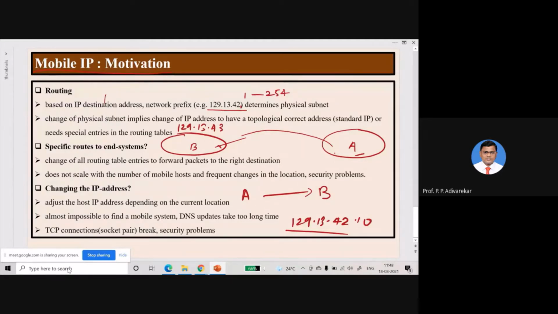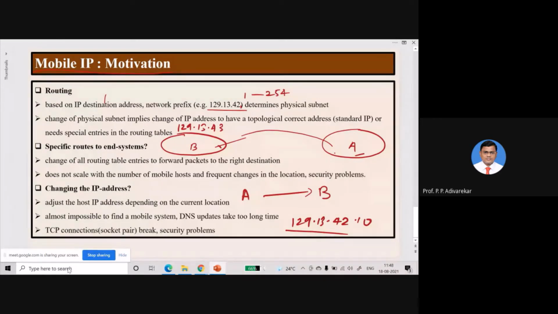The source socket will remain constant because its IP is not changing, but the destination socket changes because of the change in the IP address. If the IP address changes, the socket will also change. If the destination socket is changing, it breaks the TCP semantics, because that completely changes the socket.